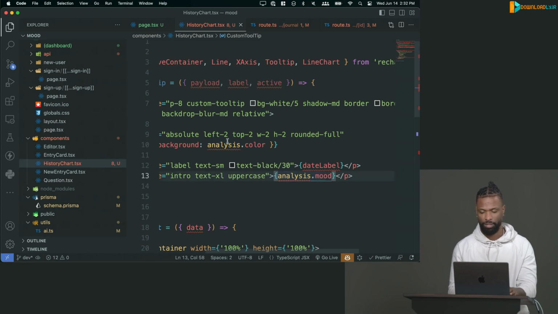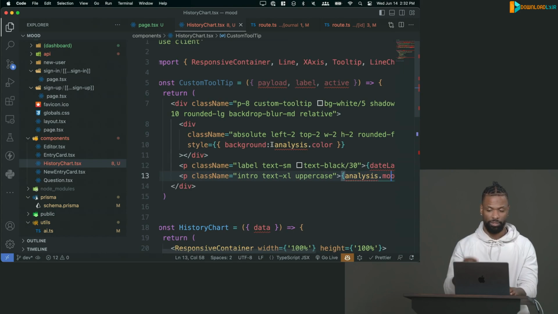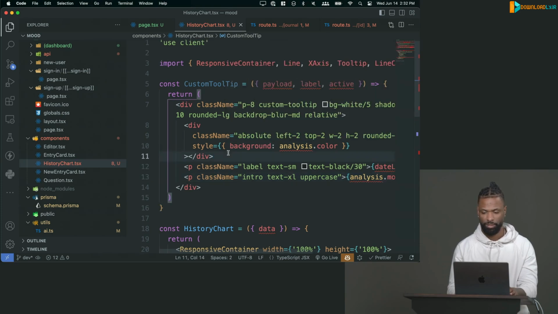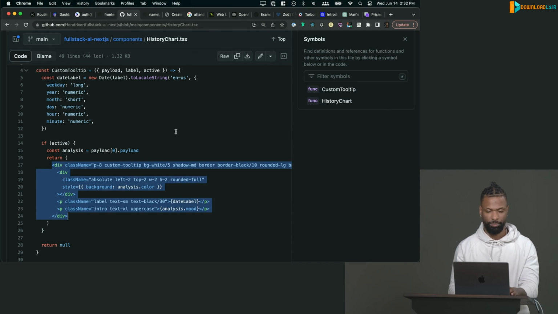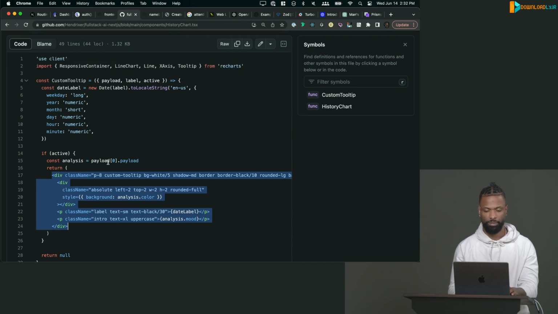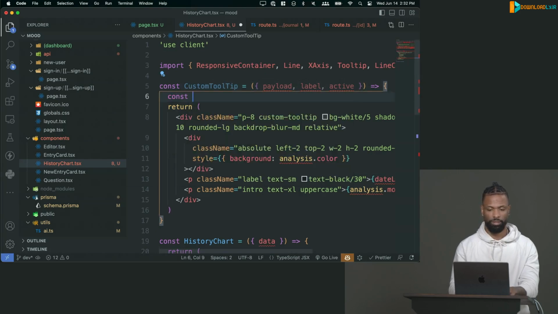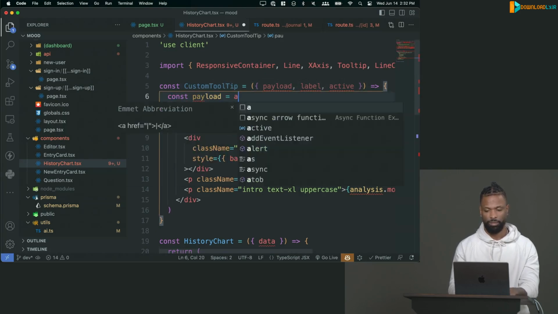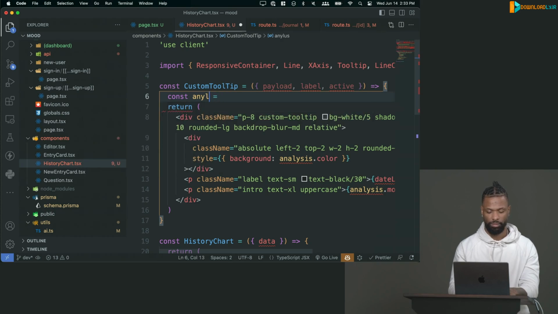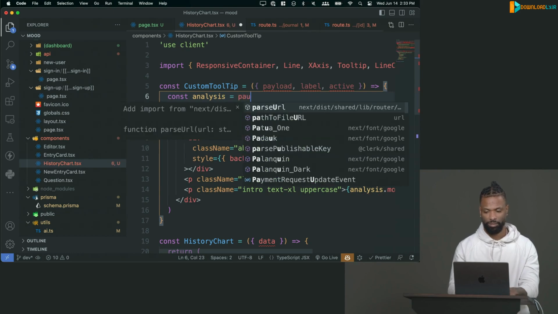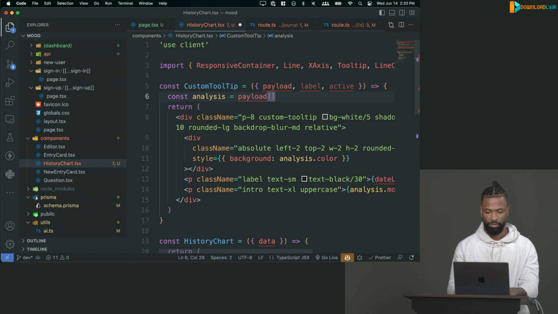So it looks like I'm getting back everything, the analysis. We'll have to go back to our query to make sure we get the analysis and not just a sentiment score, like the whole thing. So we'll do that. And then for the analysis itself, we can just get that from the payload. So I'll say analysis equals payload, which is an array, 0, and then get the payload from that.